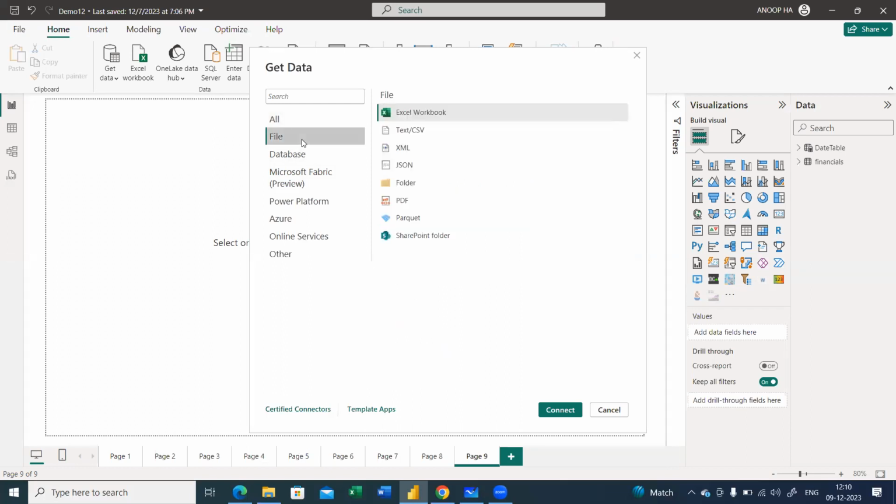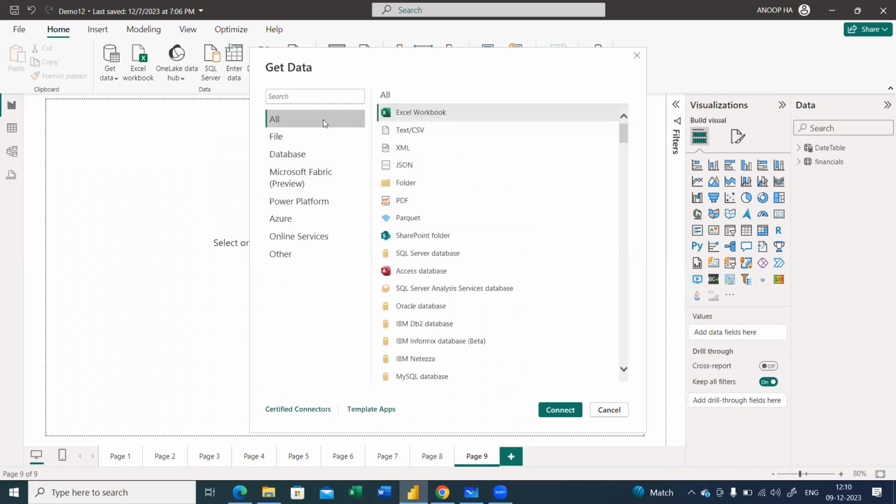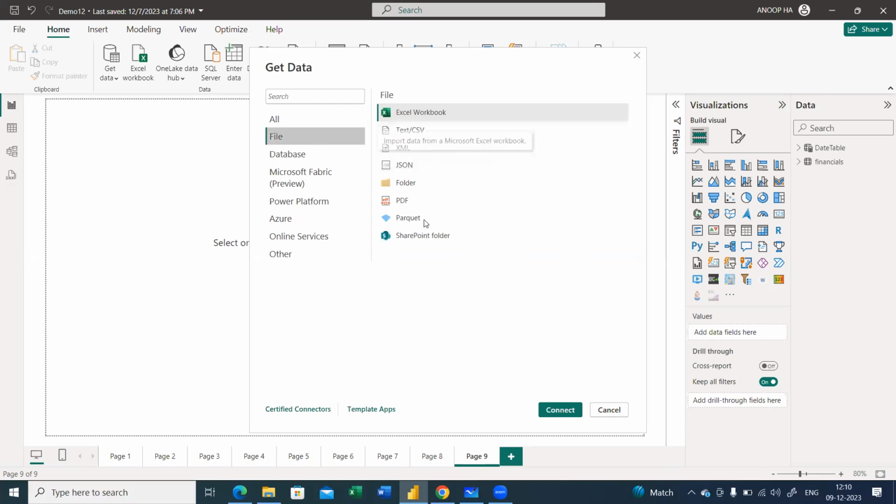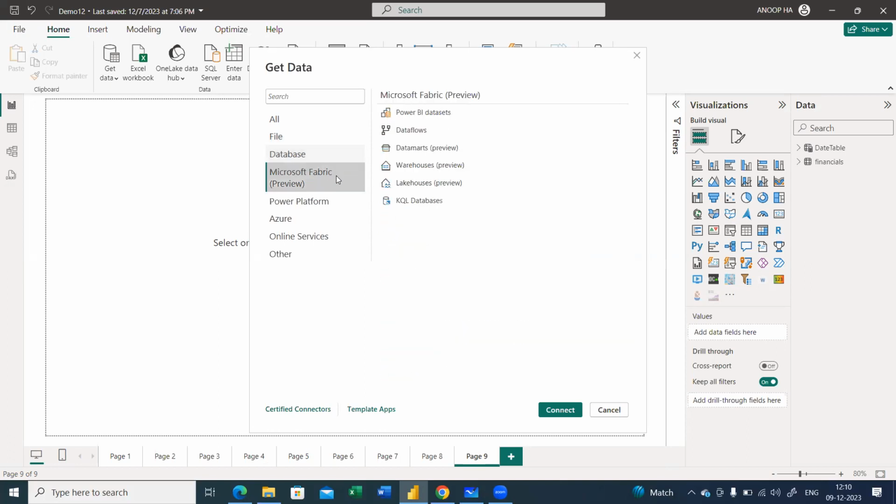Now, when I come to the categories here, the entire set of connectors is again classified into different data connectors, like file, database, and this one is Fabric. Okay, so once you get into your industry, you have cloud-related services. Now, if you have your data in the cloud, you will be going for the Microsoft Fabric connections where you have dataflows, data marts, and everything. Okay. So as of now, I'll not be going through Fabric. And as I told you, Power BI is a Power Platform technology.